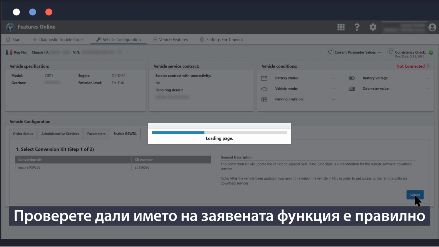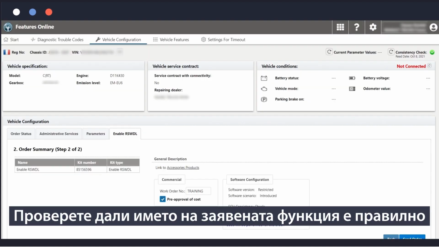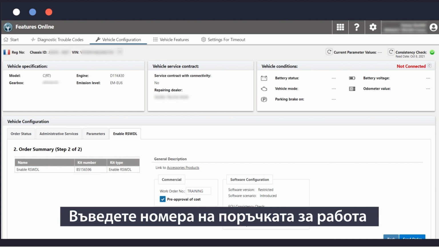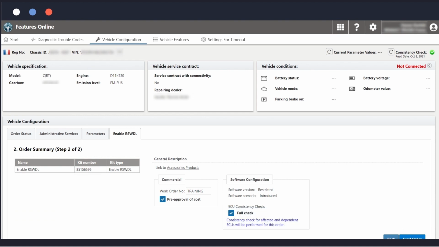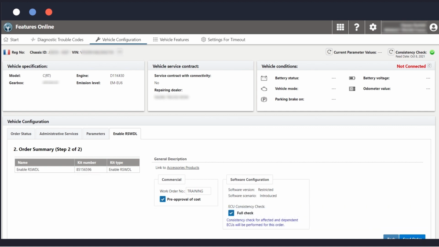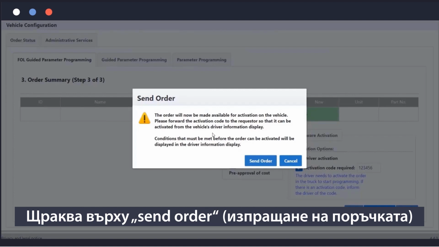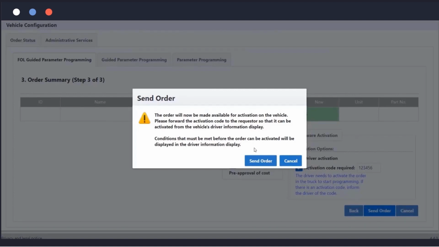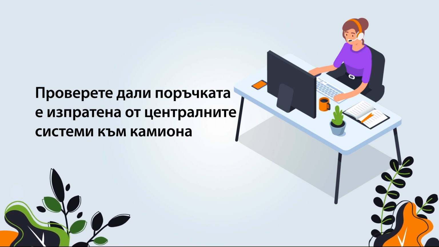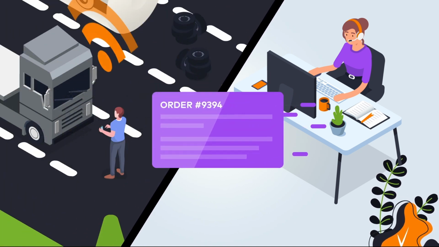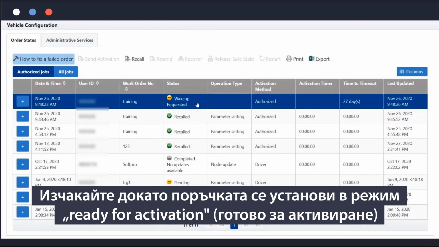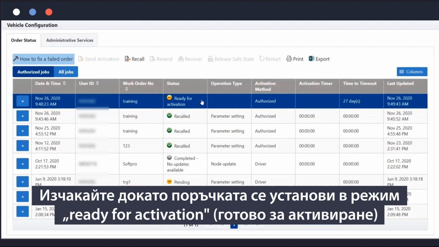After this, she should check the correct feature name requested, enter the work order number, tick Pre-approval of cost, click on Send Order. She checks the sent order from Central Systems to the truck. She waits until the order is set to Ready for Activation mode.